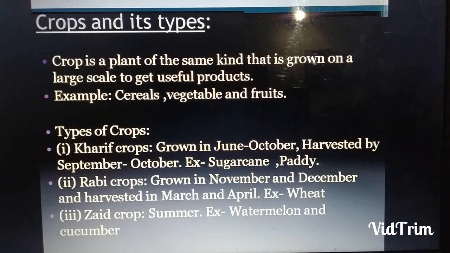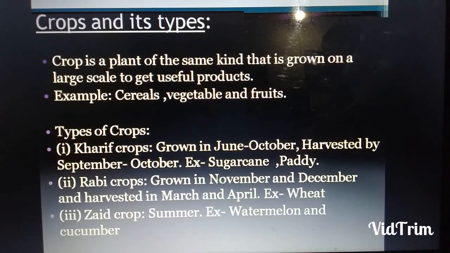We have three types of crops on the basis of season. First one is your kharif crops, means which type of crops? Kharif crops means crops which are grown in summer season and harvested by rainy season. Example, sugarcane and paddy. Now next one is your rabi crops. These crops are grown in winter season and harvested in autumn and spring season. Example, wheat. And these types of crops need less water as compared to the kharif crops.